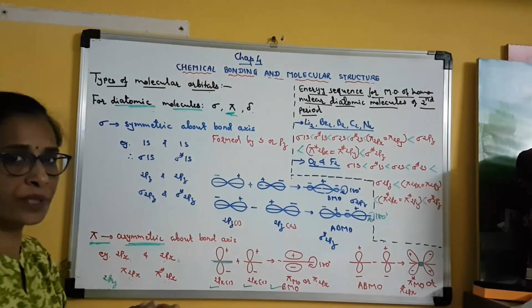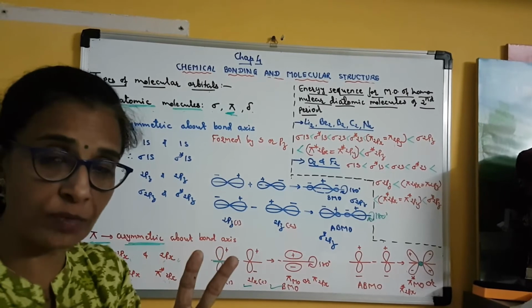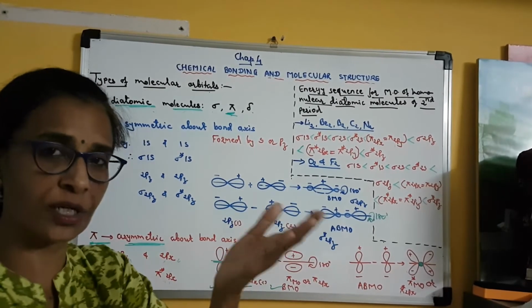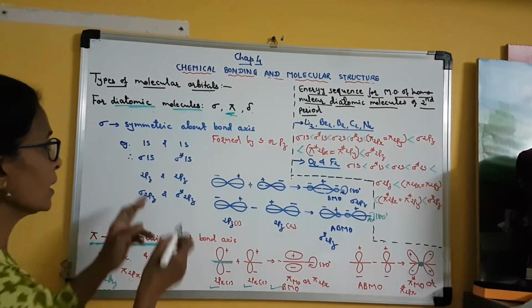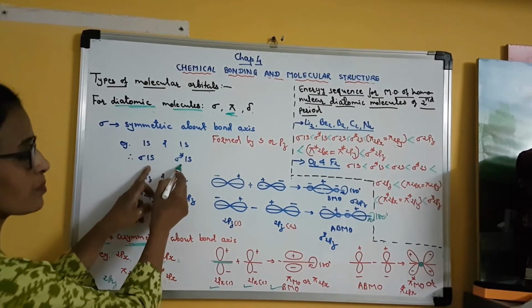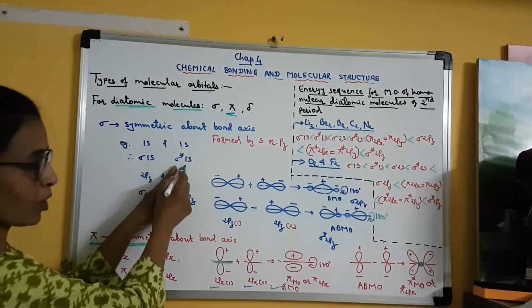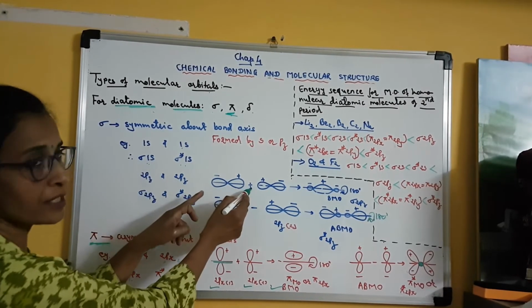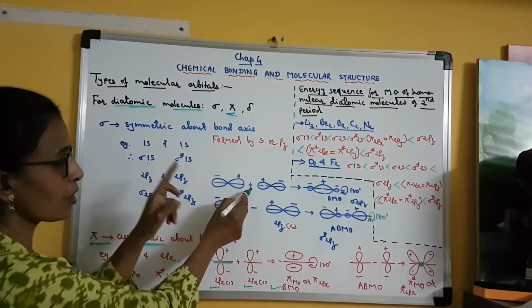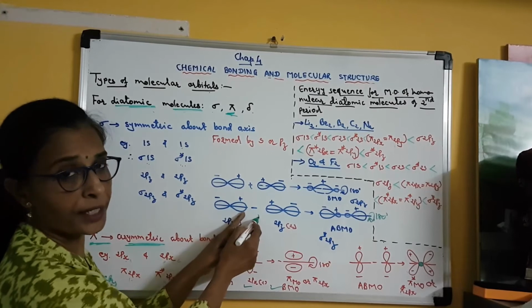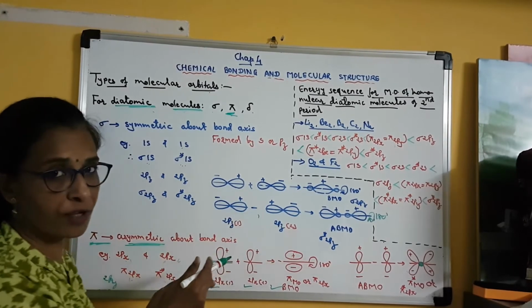This linear combination takes place always in two possible ways: positive and negative, meaning addition and subtraction, or constructive and destructive. Clear? Why? Because two atomic orbitals means two molecular orbitals. One is bonding, the other is anti-bonding. Bonding means it is constructive interference or the addition of wave functions. Anti-bonding means it is destructive interference or subtraction of wave functions.